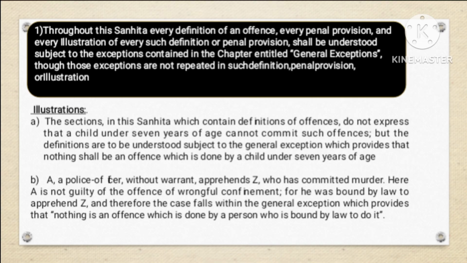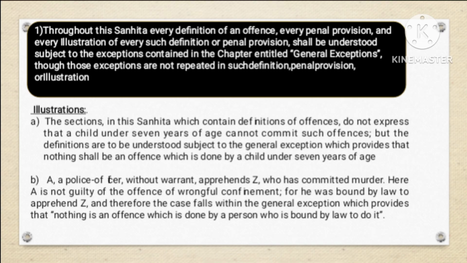So illustrations of this subsection 1. Example A: the sections in this Sanhita which contain definitions of offences do not express that a child under 7 years of age cannot commit such offences, but the definitions are to be understood subject to the general exception which provides that nothing shall be an offence which is done by a child under 7 years of age.